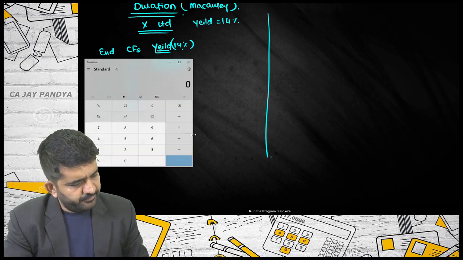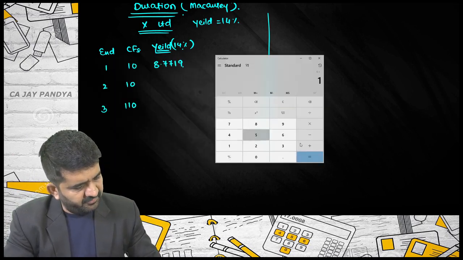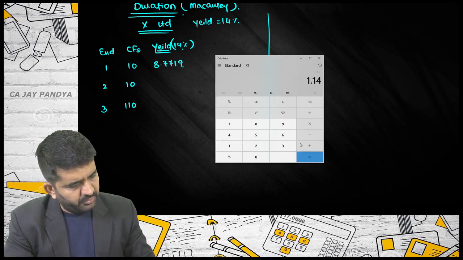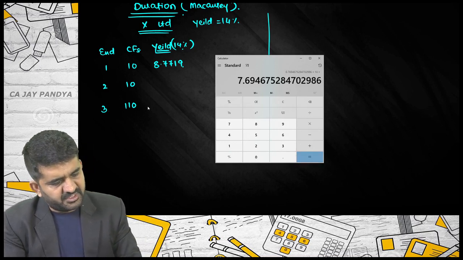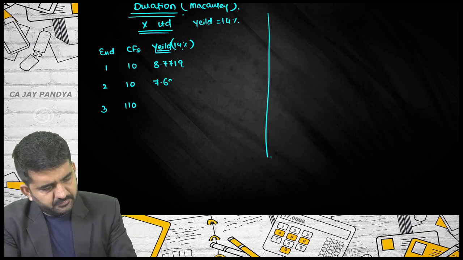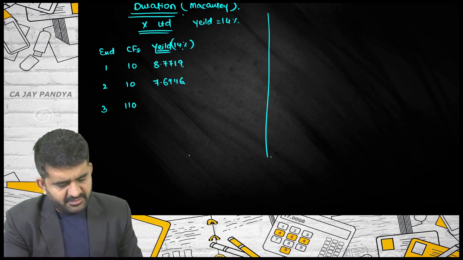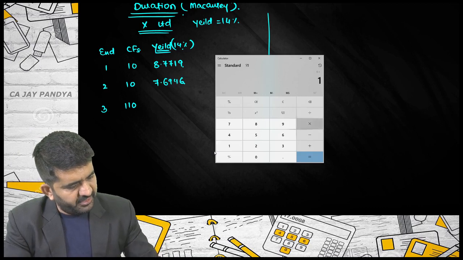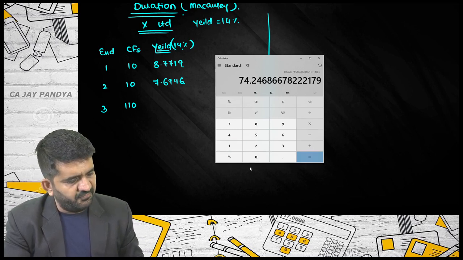This will be 1 divided by 1.14 multiplied by 10. It is 7.6946. This is 1 divided by 1.14 multiplied by 110. It is 74.24.